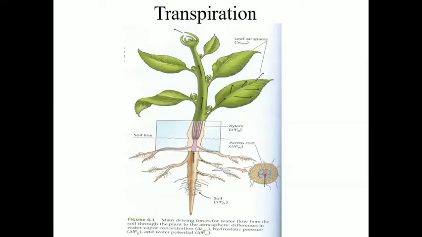Because of the transpiration, whatever we call the water balance in that plant is maintained. And whatever we call the water potential, which is required to be maintained in the soil, in the stem, and in the leaf, is maintained because of this transpiration process.